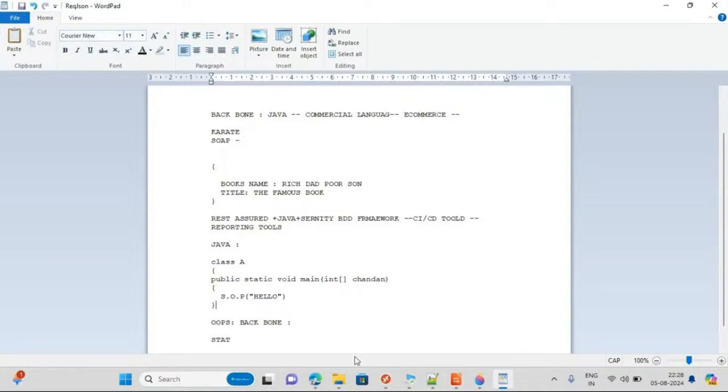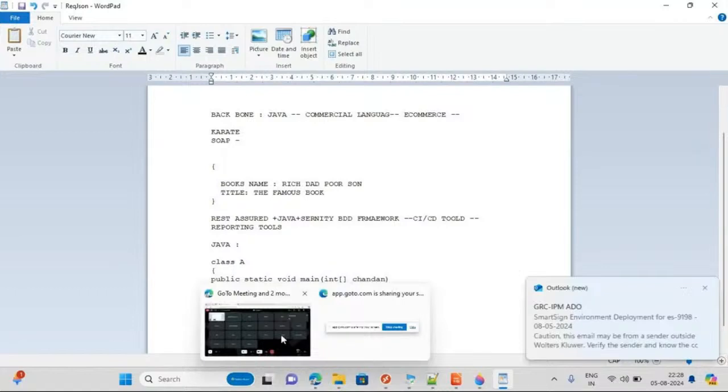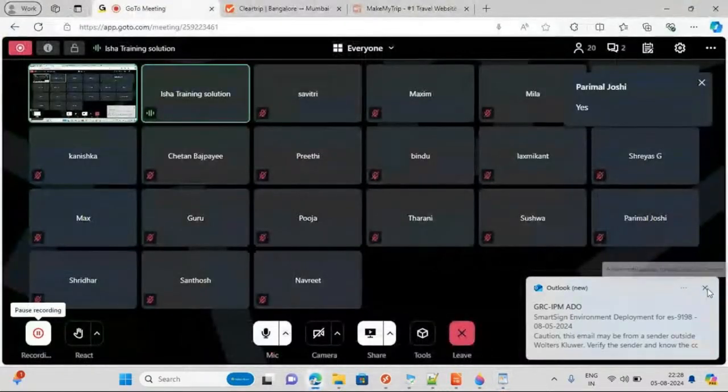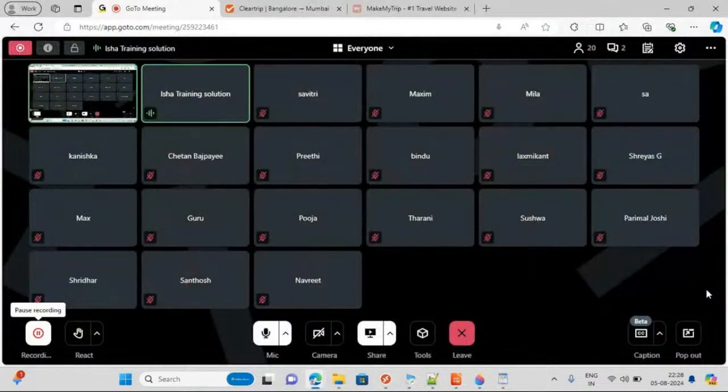Okay, fine, not an issue, but we'll do it, because I don't know, they scheduled the session for 1 hour, and today it's completely my mistake. I apologize for that, because of miscommunication. But from tomorrow onwards it will not happen. The class was scheduled from, I think, 9:30 till 10:30, so we are almost there. If you people are interested, or if you want to continue, kindly contact Kumar sir, anyone.